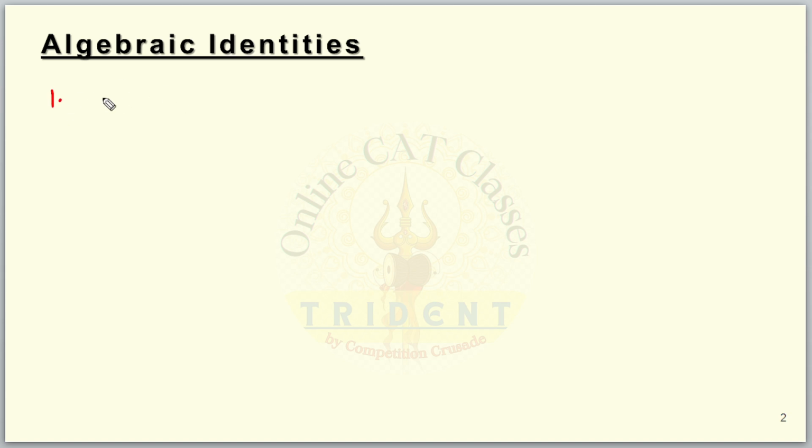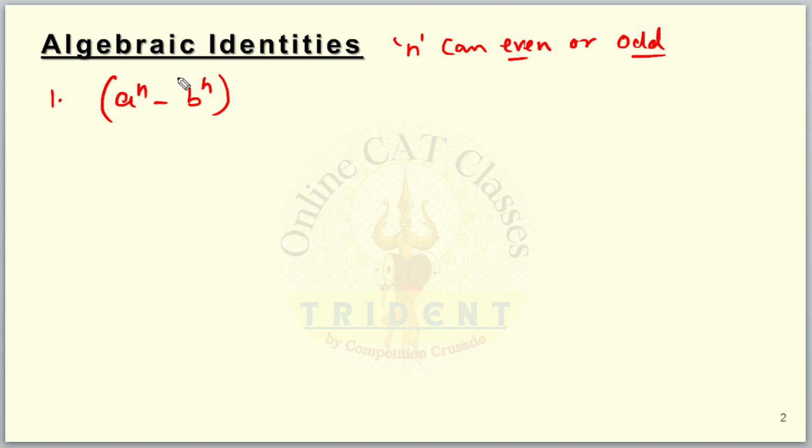first of all, everybody needs to know the factorization of a raised to the power n minus b raised to the power n, when n can be even or odd. This is important. n can be anything, even or odd. In this case, two things you need to remember. This thing is completely divisible by a minus b, whether n is even or odd.